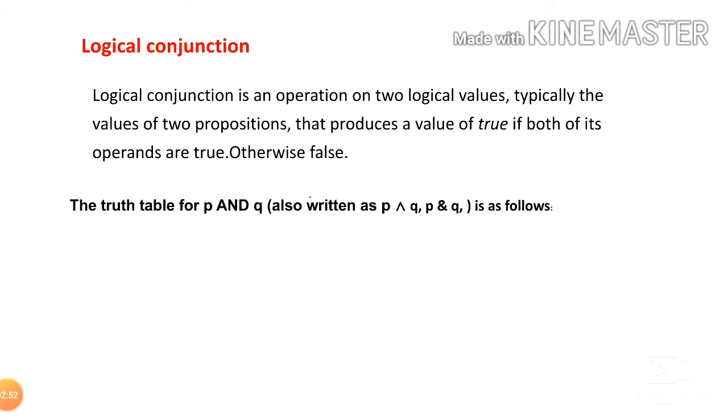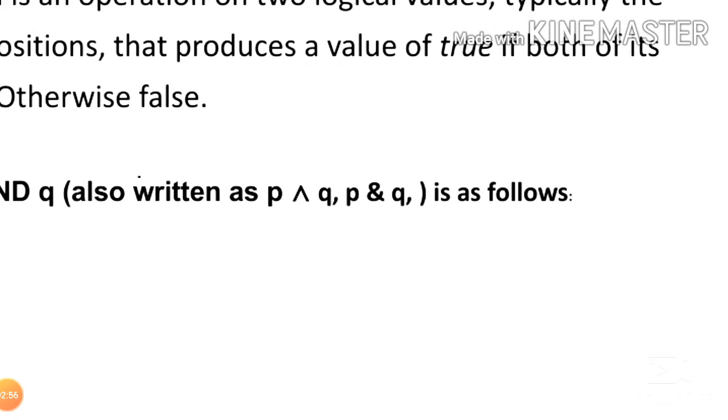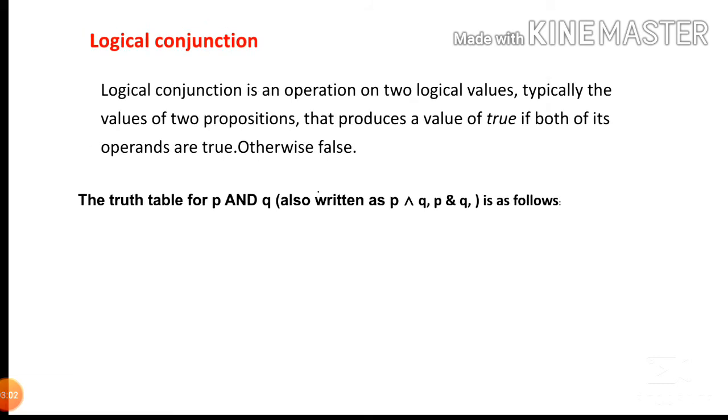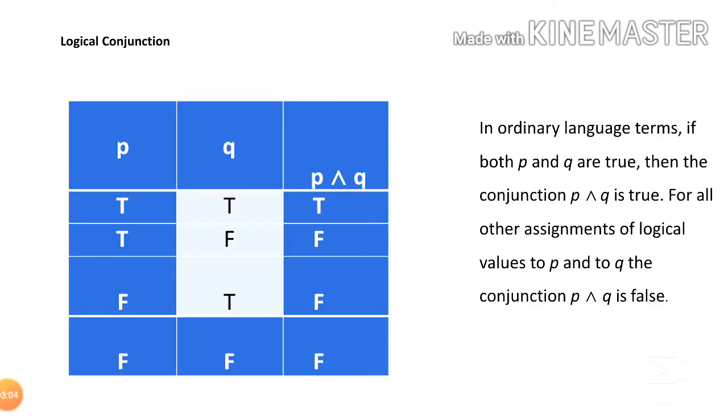The truth table for P and Q is denoted by P and Q, that is a symbol. So truth table, P, Q, P and Q, you can see the symbol here. So both of them true, P and Q is true. If one of them is false, P and Q is false.